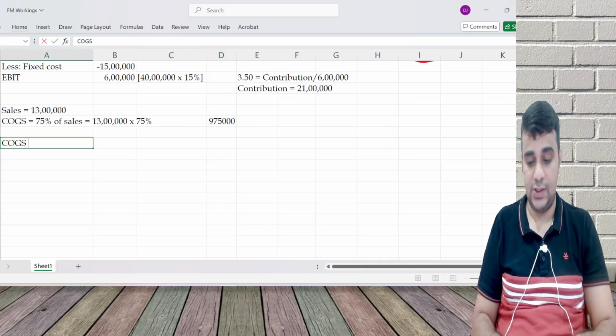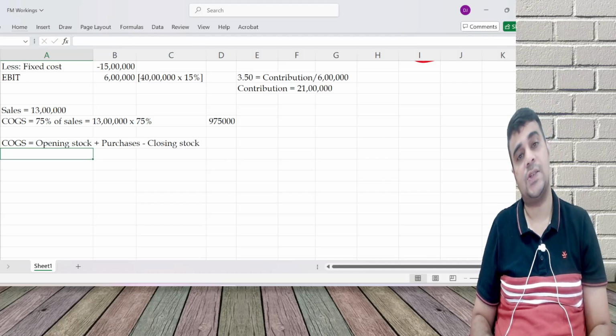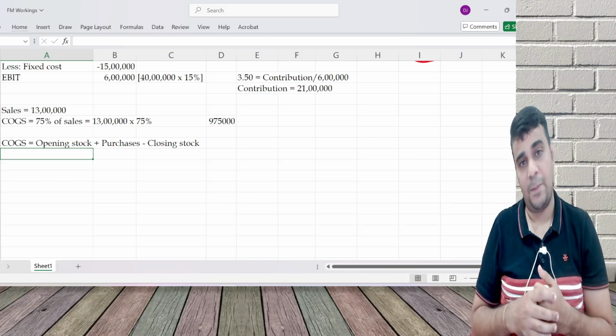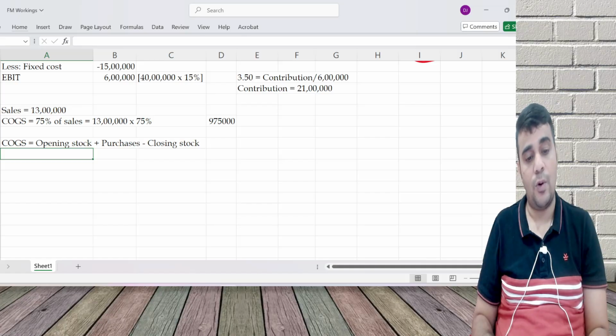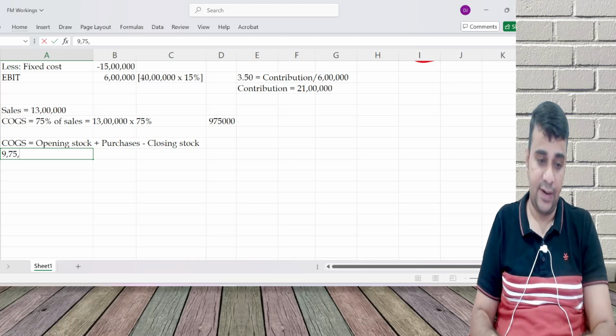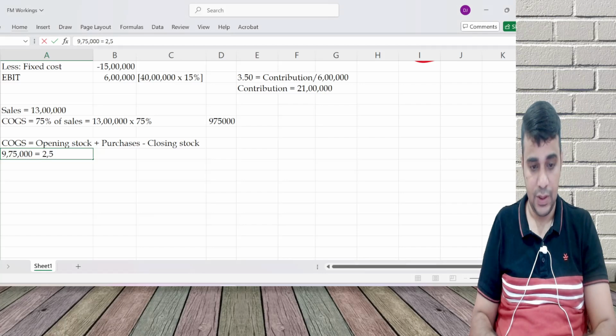And COGS is equal to opening stock plus purchases minus closing stock. We learn all this at multiple places; you would have learned it in your 11th and 12th also. So 9,75,000 is equal to 2,50,000 plus purchases minus 3,75,000.